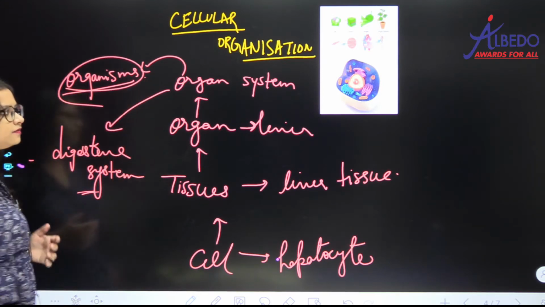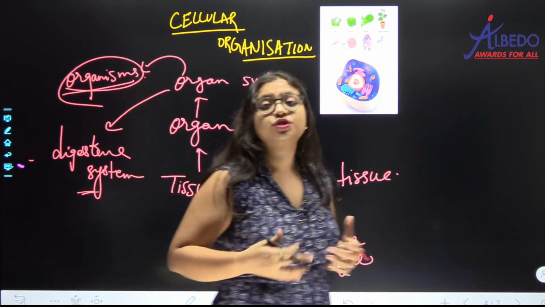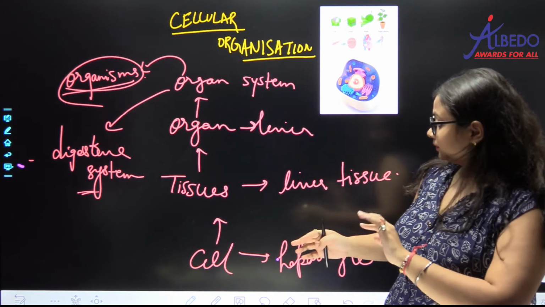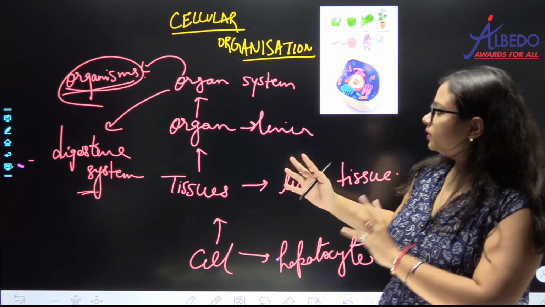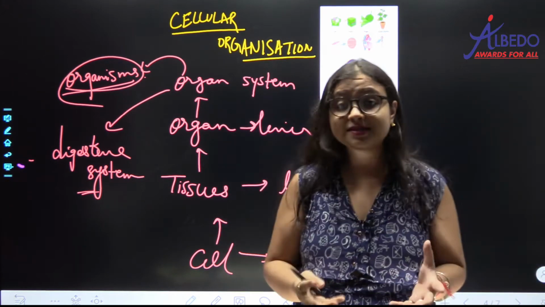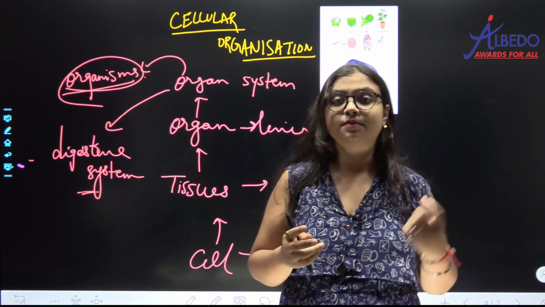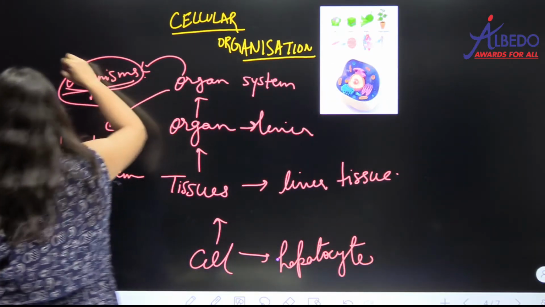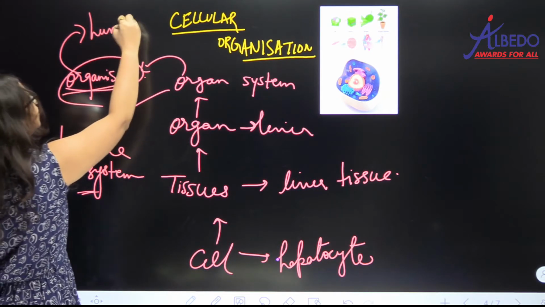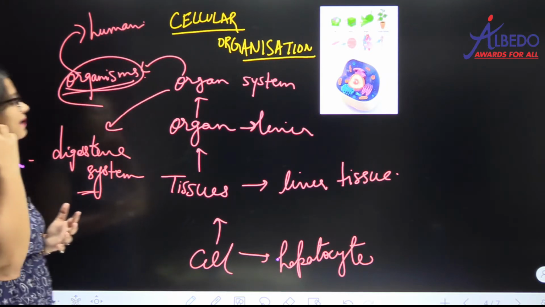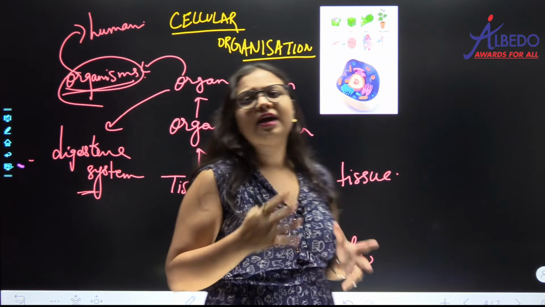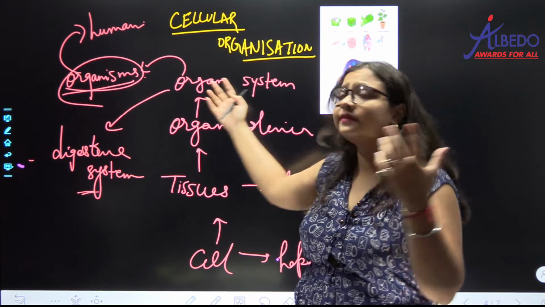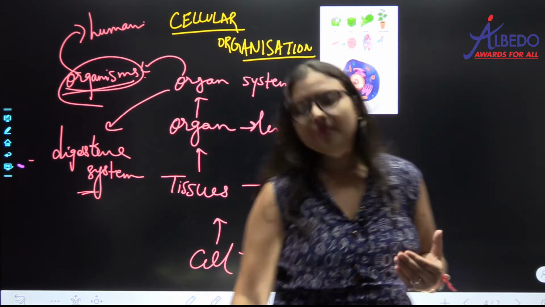And what organism does it form? What are the various types of organ systems which you find in an organism? That is your human, है ना. What are the various organ systems in humans? Respiratory system, digestive system, excretory system, skeletal system, circulatory system, etc. है ना. So what is the organism which is formed here? That is human, है ना. तो याद रखना, human is an example of multicellular organisms and many organisms are organized at various levels. It may be tissue level, it may be a cell level, organ system levels, and they form various organisms.